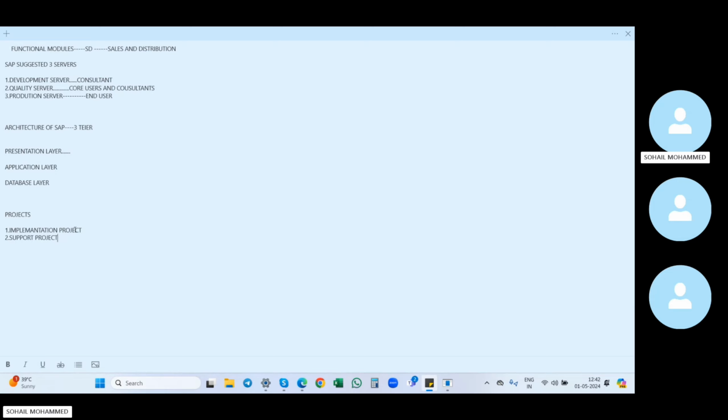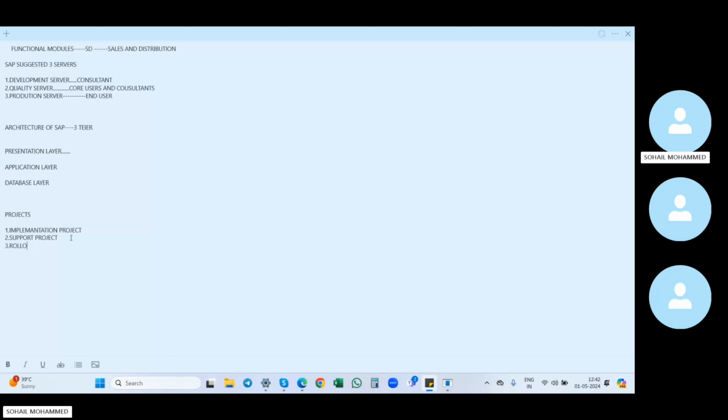Whenever the client side is using SAP, they get some errors, and whatever errors they get, they raise as tickets. Those tickets are solved in the support project. If you are in a support project, you will get tickets, and based on those tickets you need to solve the errors.